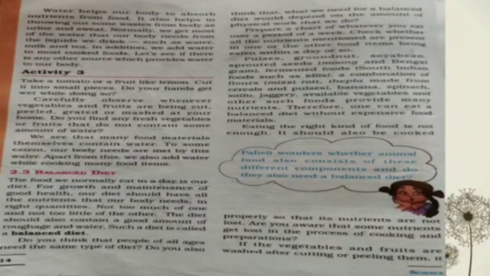Now, balanced diet. The food we normally eat in a day is our diet. For growth and maintenance of good health, our diet should have all the nutrients that our body needs in the right quantities. Not too much of one and not too little of the other. The diet should also contain a good amount of roughage and water. Such a diet is called a balanced diet.